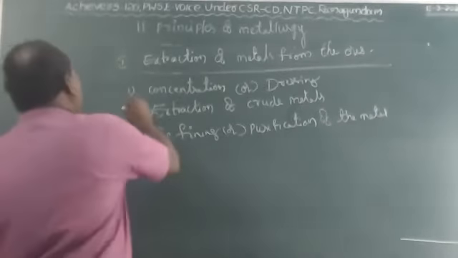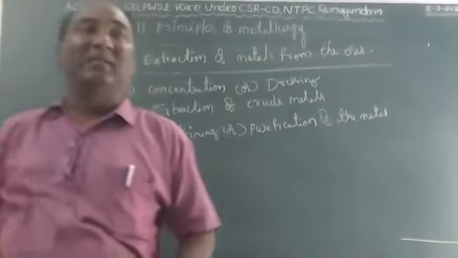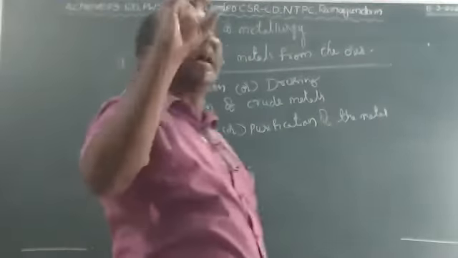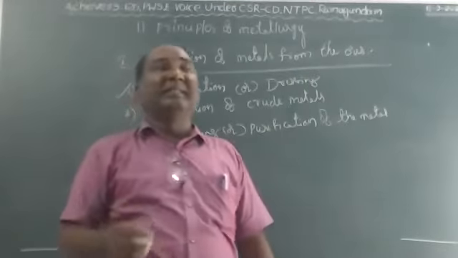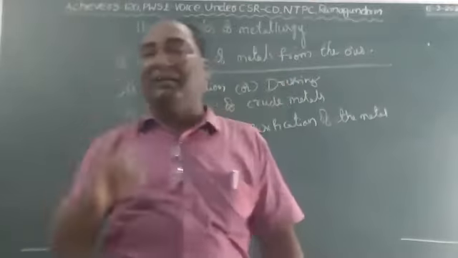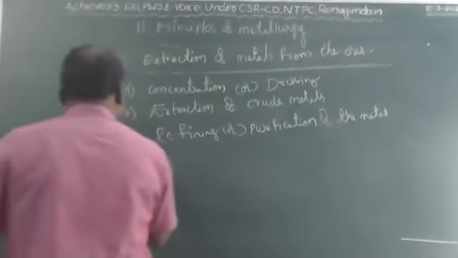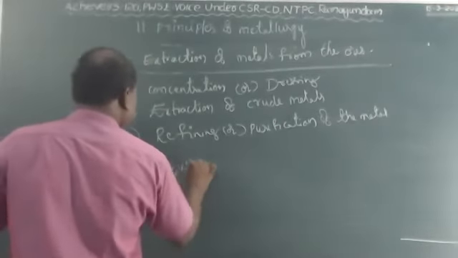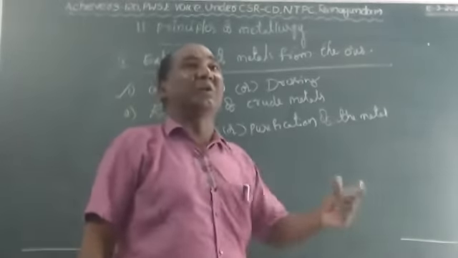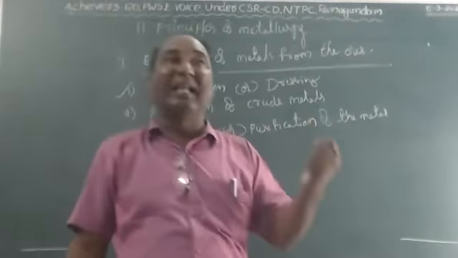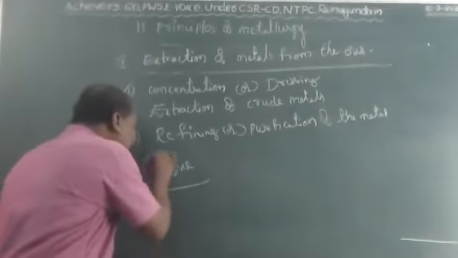Let us see the first one, concentration and dressing. After the mining, the ore is contaminated with many impurities such as clay and sand particles. The impurities which are present in the ore, we call gangue. Gangue is nothing but impurities.